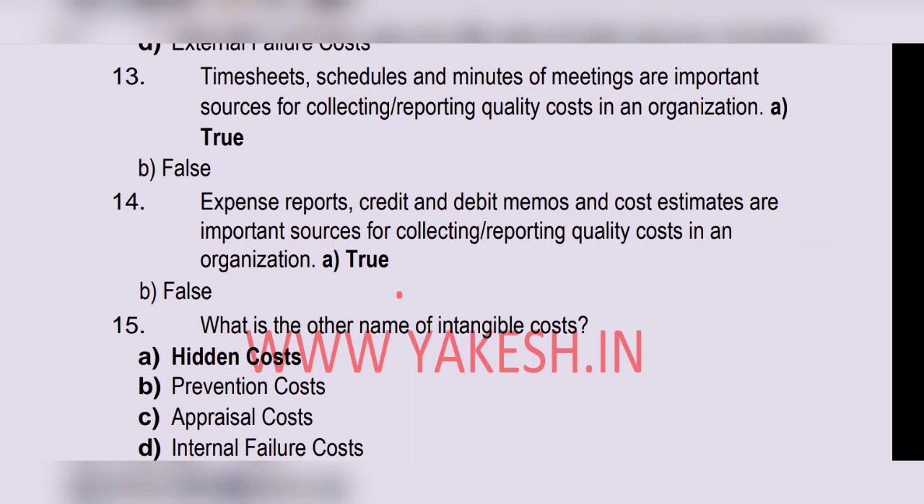Timesheet schedules and minutes of meeting are important source for collecting quality cost in the organization. True. Expense report, credit and debit cost estimates are important source for collecting and reporting quality cost in organization. Option A, true. What is the other name for intangible cost? Hidden cost. Option A is the correct answer.